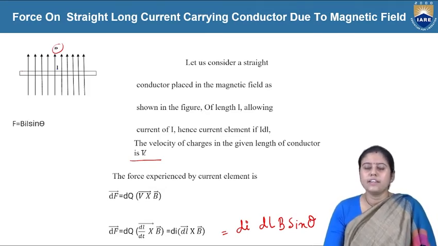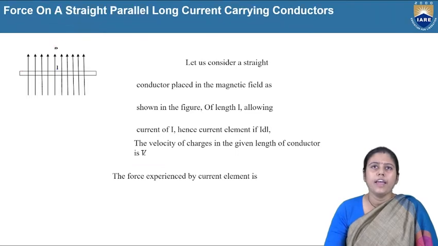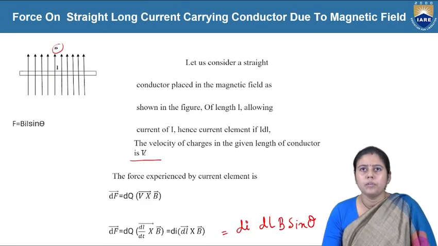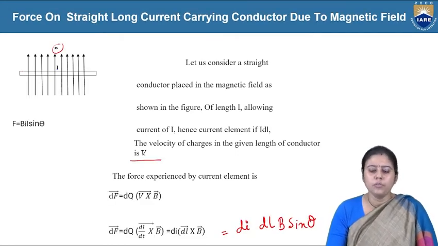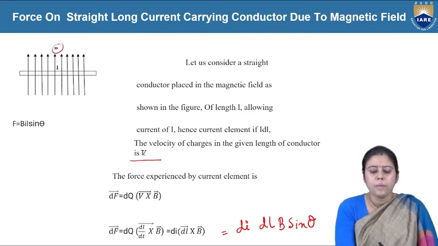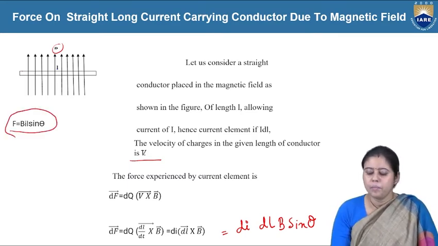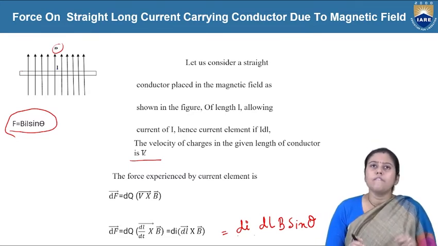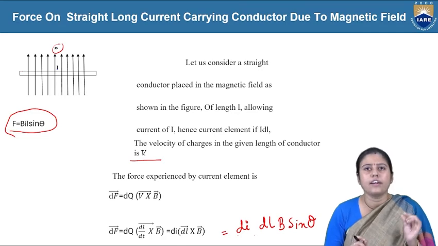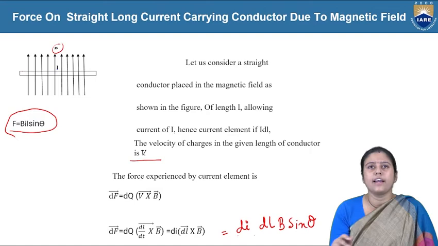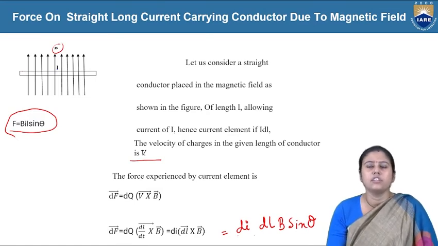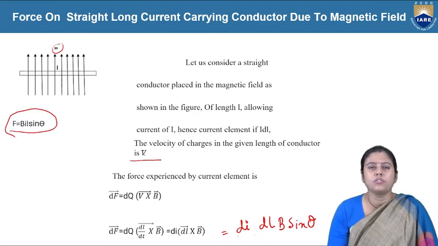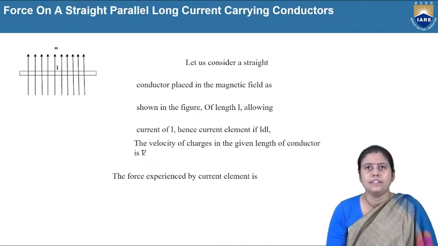So if we integrate both sides, we will get F is equal to BIL sin theta. So again, we can think of the current carrying conductor as a small element, or we can take the total current carrying conductor, and for both cases the force is equal to F equals BIL sin theta.